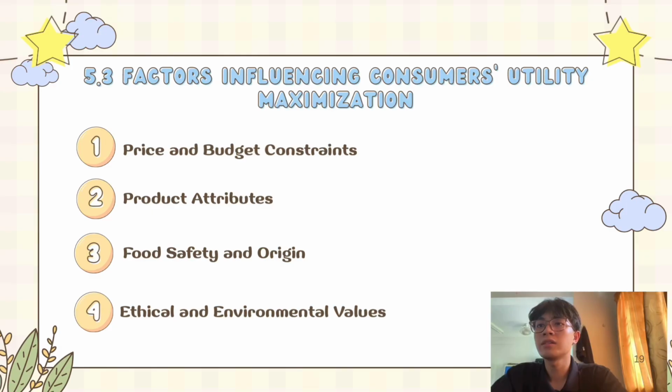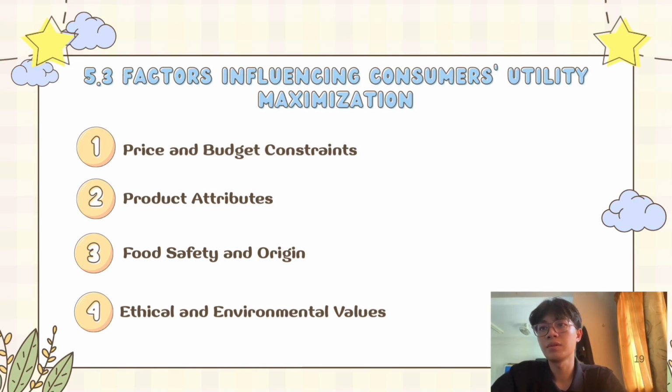And the second one, product attributes. Utility is not about the egg itself, but the bundle of attributes it carries. One of the things like size and grade. Grade A eggs are often perceived to offer more utility per dollar compared to smaller eggs, though the latter are sometimes marketed as a specialty. And the third one, food safety and origin. In Singapore, utility is heavily tied to trust. Eggs from local farms or those with the Healthier Choice label provide higher utility to vulnerable groups like pregnant women or children by reducing the perceived risk of salmonella or bird flu.